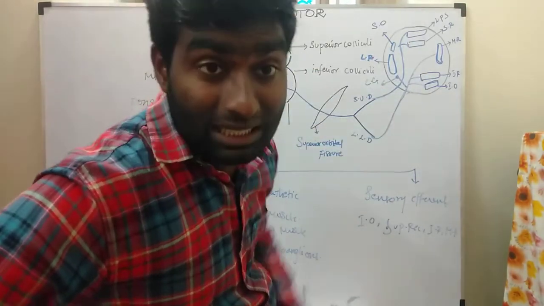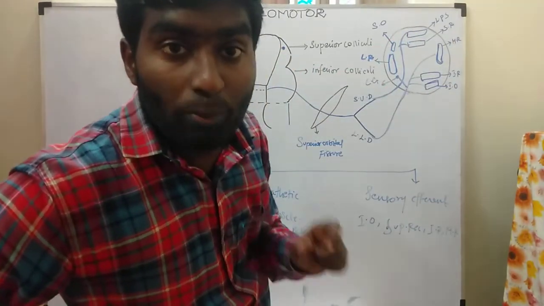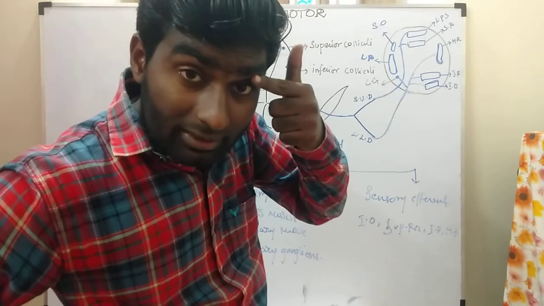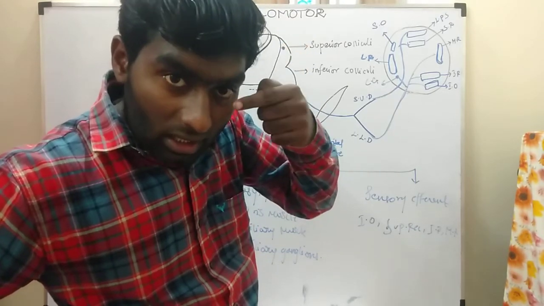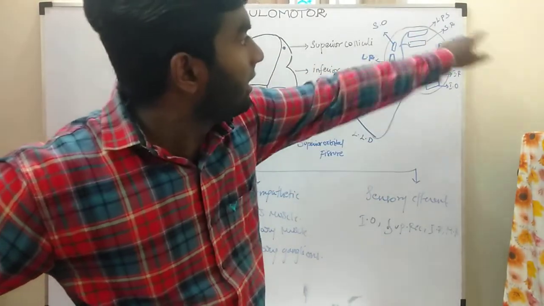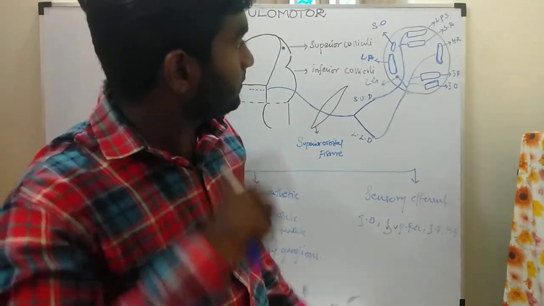This levator palpebrae superioris muscle is used to raise the upper eyelid. Our upper eyelid is rising now. So which muscle is used to raise this upper eyelid? Levator palpebrae superioris muscle. Okay.